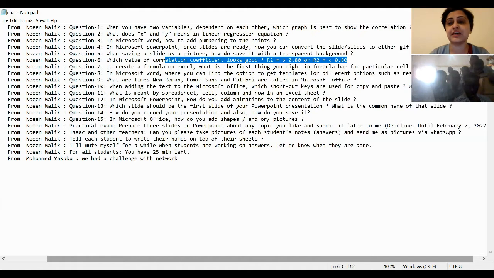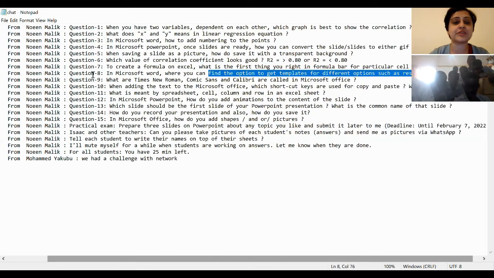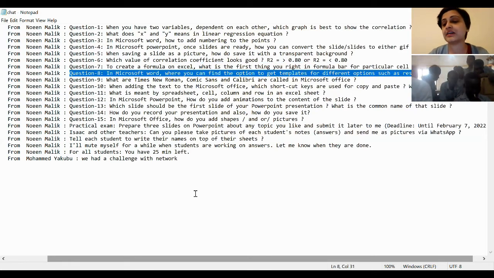It's this question. So most of the people answered for question number 8 that it is called desktop. It is saved on the desktop. You can find it on the desktop. You can call it a computer desktop, but it is not your computer desktop. It is called your Microsoft desktop, you can say. Because your computer desktop is something like this. This is your computer desktop, right?